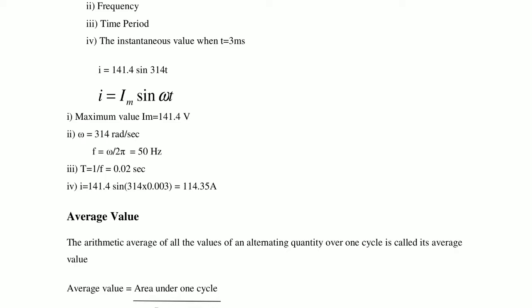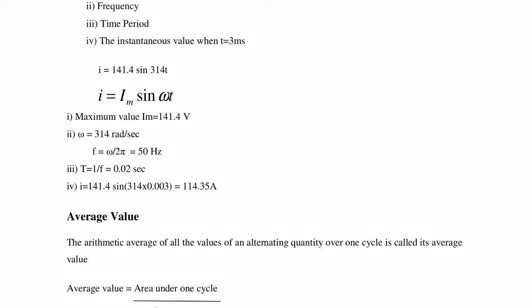So f is equal to 314 by 2 into pi, where pi is 3.14. So 314 divided by 2 into 3.14 cancels, and we get 50 hertz. So the frequency is 50 hertz.